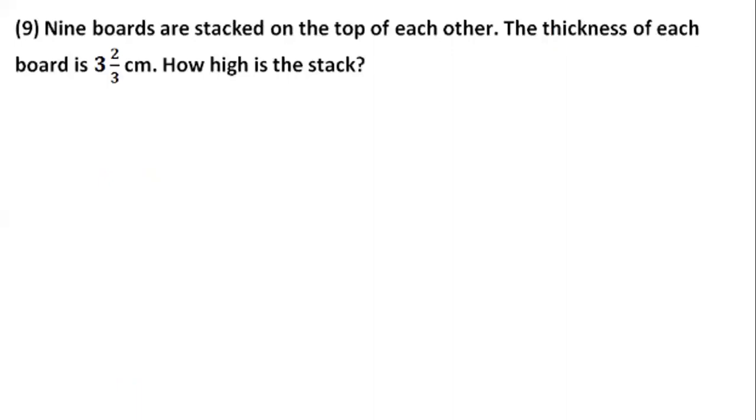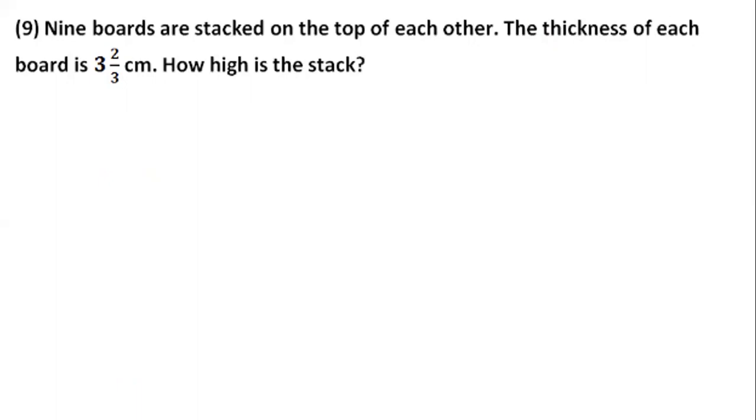Okay. Next, we are having 9 boats stacked on the top of each other, means one above the other, total 9 boats are stacked. Then they are saying that the thickness of each boat is 3 2 by 3 centimeters. How high is the stack? One boat is 3 2 by 3 centimeters and there are 9 boats. So you will have to find the total height.